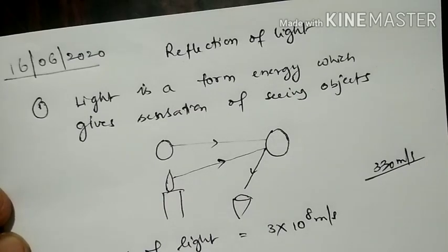That is why whenever lightning happens, first we see light, later after few seconds we are able to hear the sound, because speed of light is more than speed of sound. Hence light reaches our eyes first, then sound reaches our ears next. So that is a basic thing.